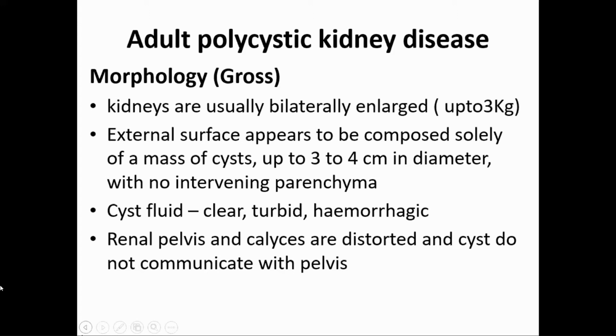These cysts have got fluid which may be clear, it may be turbid, it may be hemorrhagic. The renal pelvis and calyces are distorted because of these cysts, and these cysts do not communicate with the pelvis. This is important because when you try to differentiate this polycystic kidney from hydronephrosis, there the dilated calyces will communicate with the pelvis. Here they will not, because each cyst is independent.